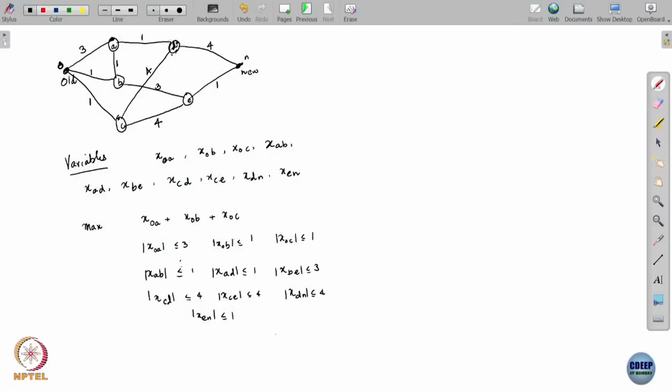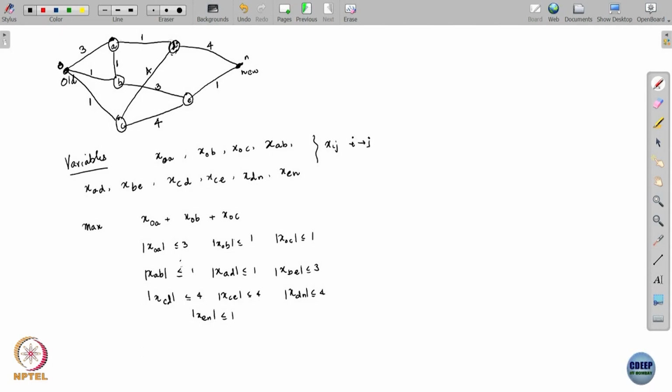So, whatever comes into A is also what goes out of A. We have a convention here that when I am maximizing x_oa plus x_ob plus x_oc, it means it's flow that is going from O to A, O to B, and O to C. So, x_ij is flow from i to j, right.